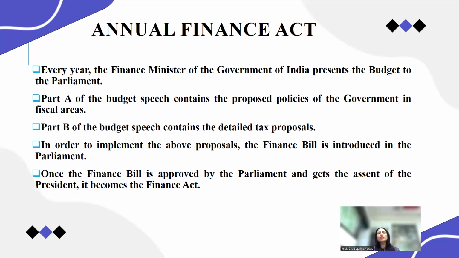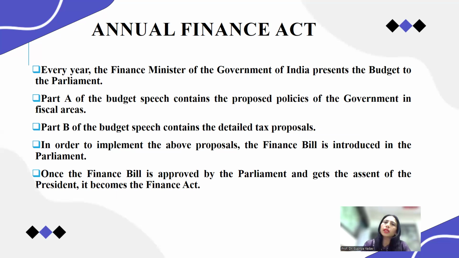Part A of the budget speech contains the proposed policies of the government in the fiscal areas. Yes, the fiscal or financial policies are contained in Part A. Part B of the budget speech contains the detailed tax proposals. There are many taxes, but the two most important ones are income tax and GST.